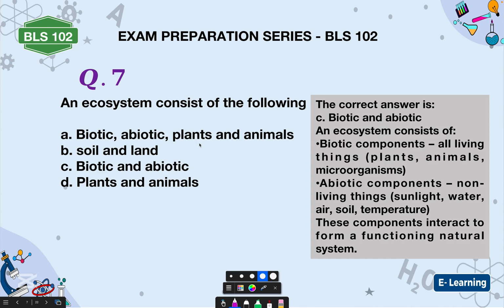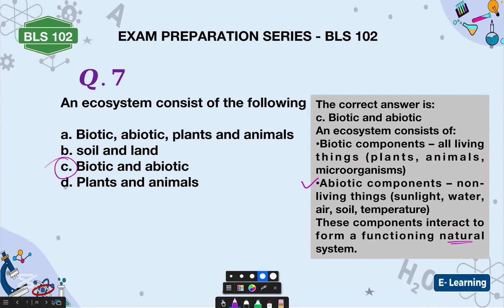That is where we have the plants and the animals, and then we have microorganisms. Then the abiotic component is the non-living things like the sunlight, the water, the air, the soil, temperature, humidity. All those ones fall under abiotic components. And these components interact to form a functioning ecosystem, or you can say a functioning natural system. So the correct answer is what? Biotic and abiotic. Option C is the correct answer to this question.